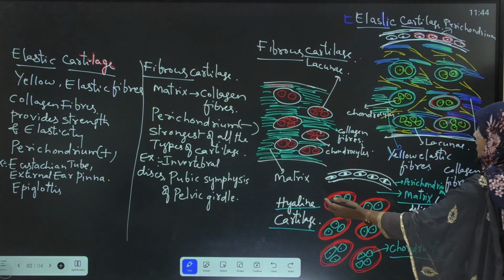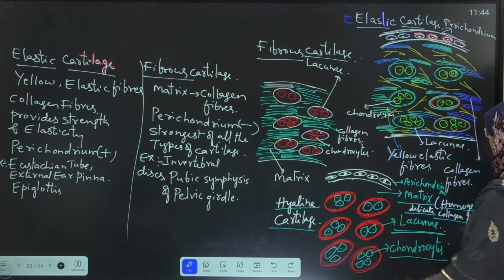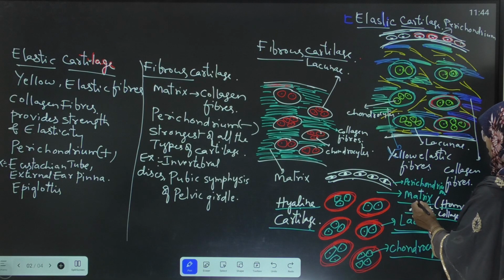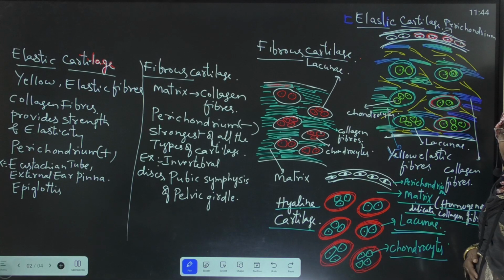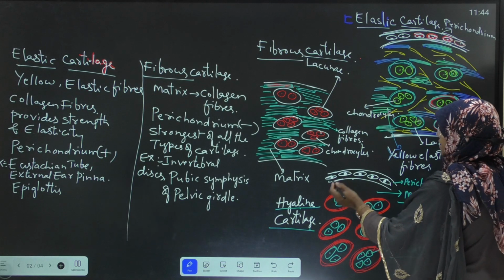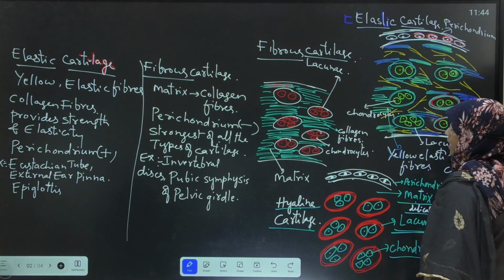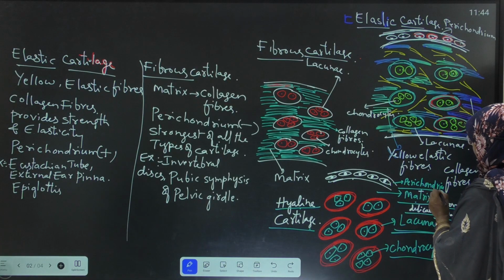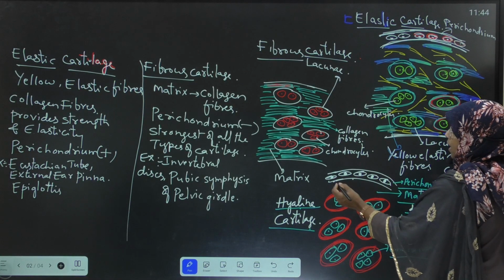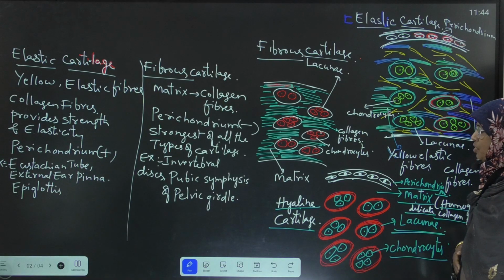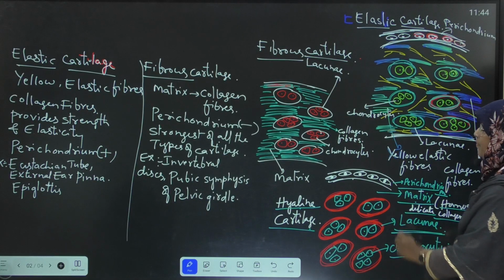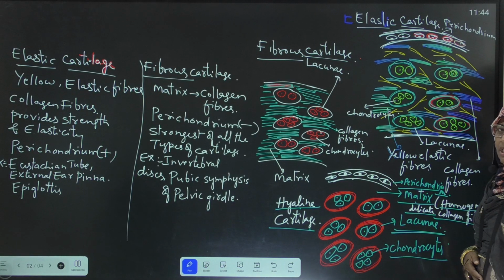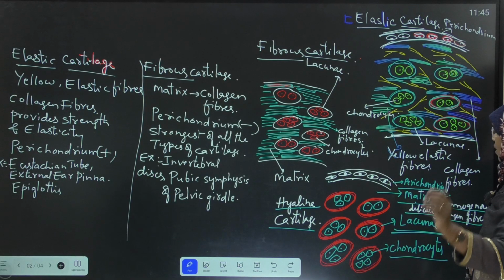Once again, the hyaline cartilage. The matrix of the hyaline cartilage is homogeneous and consists of delicate collagen fibers. Next, this cartilage is covered with an outer fibrous connective tissue sheath called perichondrium. The outer fibrous connective tissue sheath which covers the hyaline cartilage is called perichondrium.